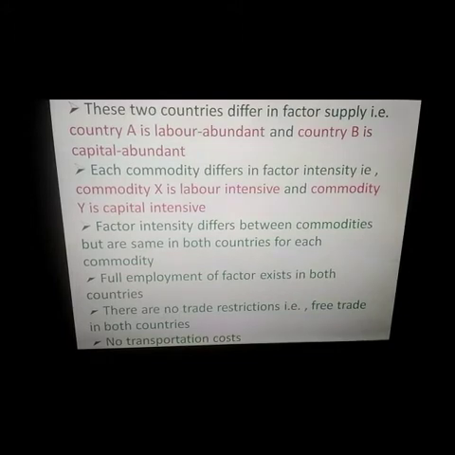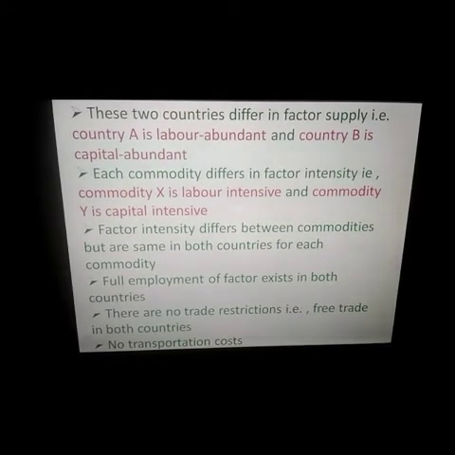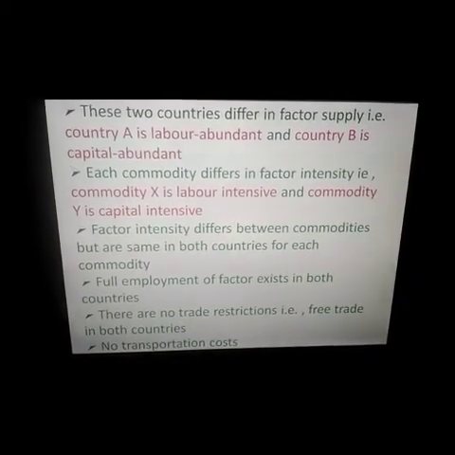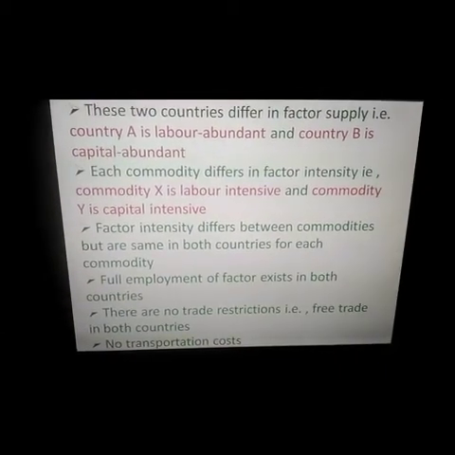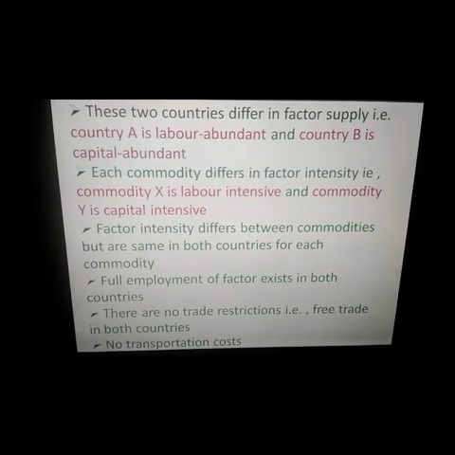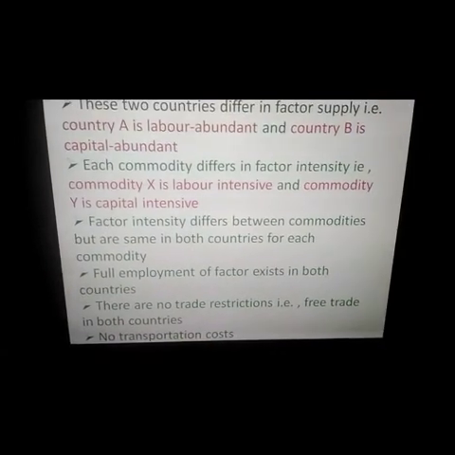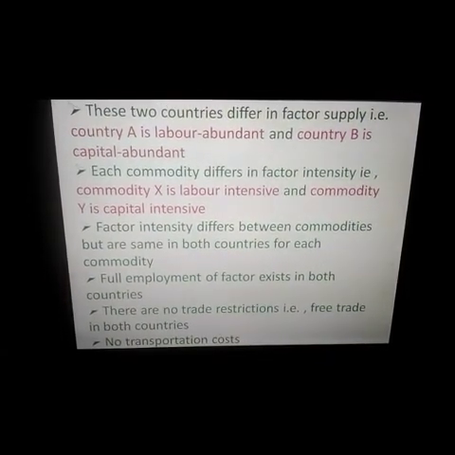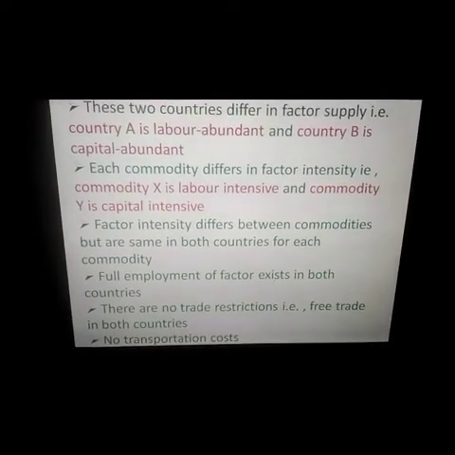The next assumption is that the factor intensity differs between the commodities but is the same in both the countries for each commodity. Now, what do we mean by this? This means if commodity X requires 10 units of labor and 2 units of capital in country A, then the same amount of labor and capital will be required for the production of commodity X in country B.